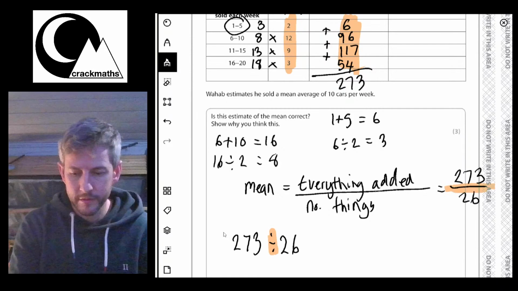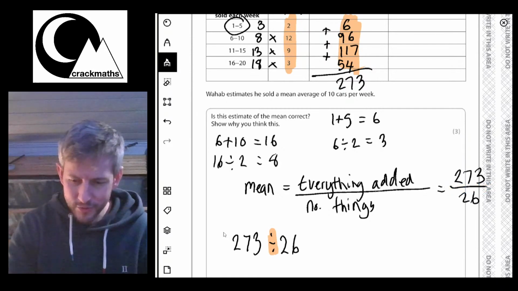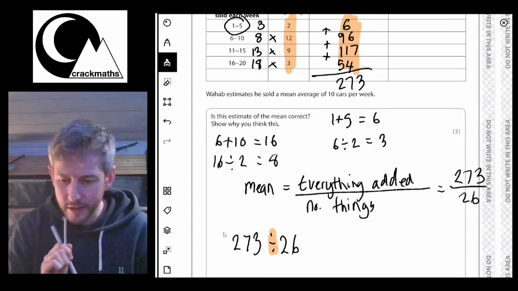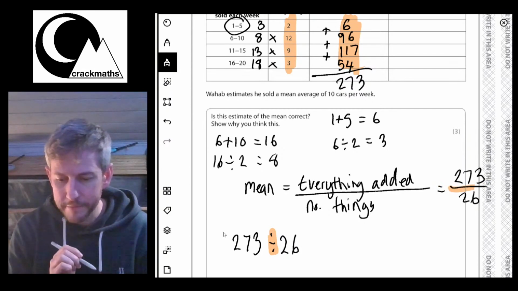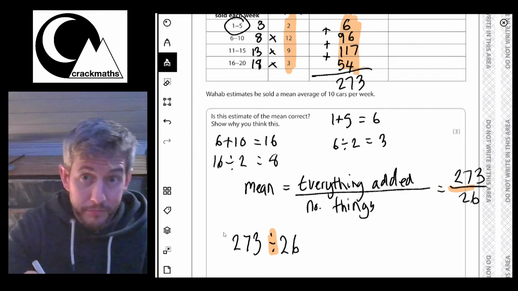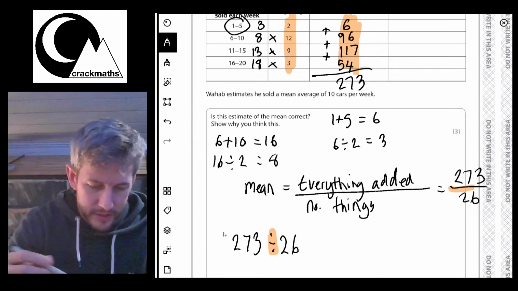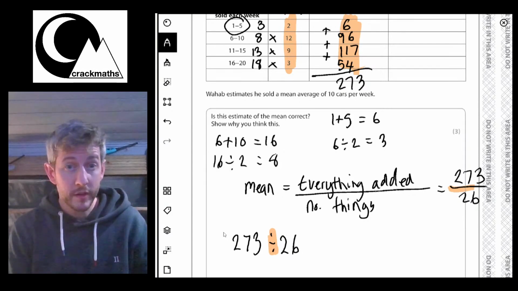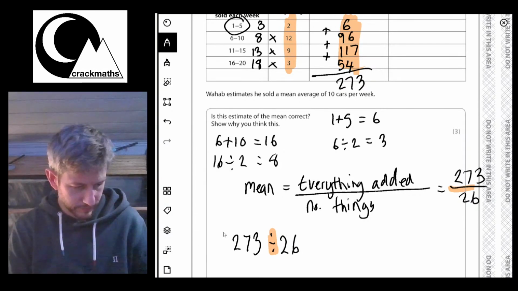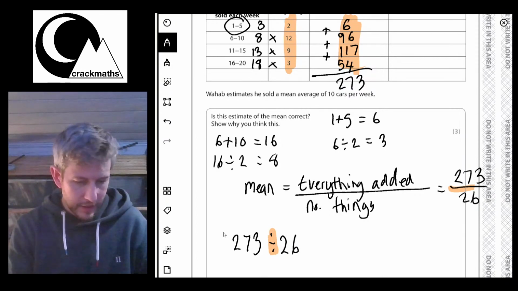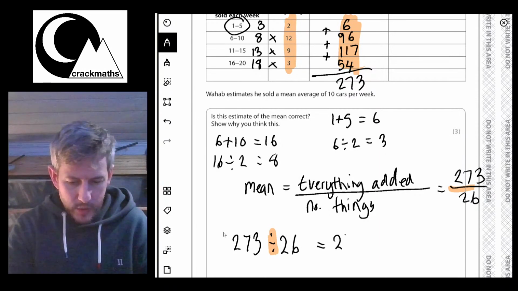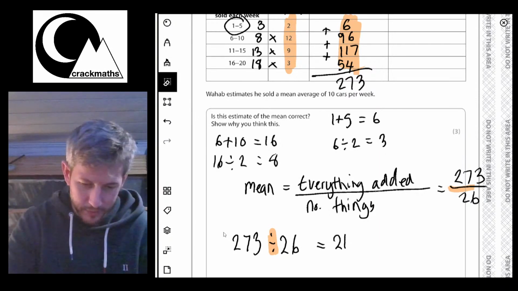They're the same thing. This is really not liking that line. That line there is divide. So I'm going to do 273 divided by 26.